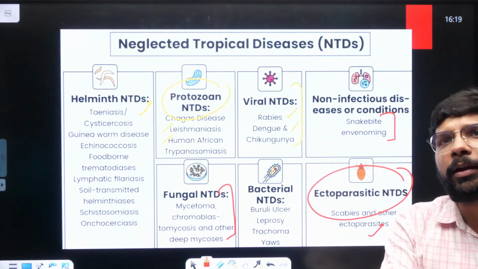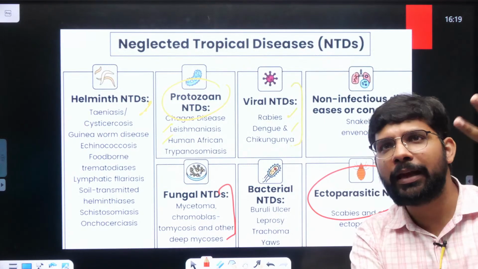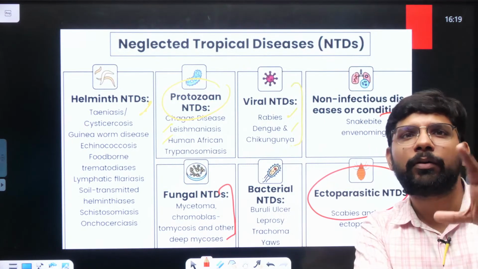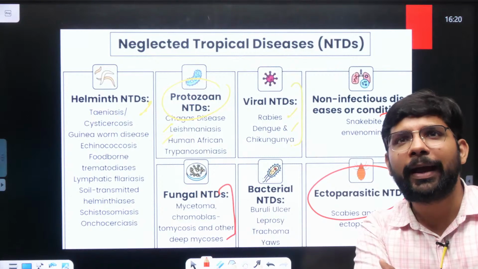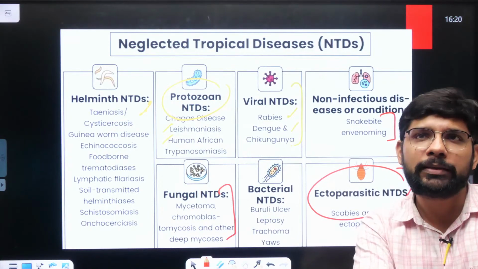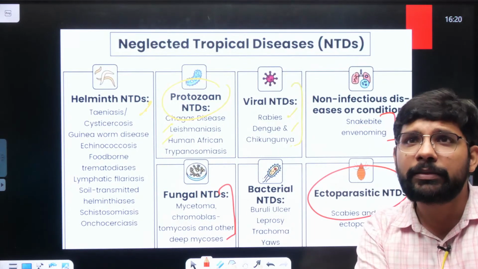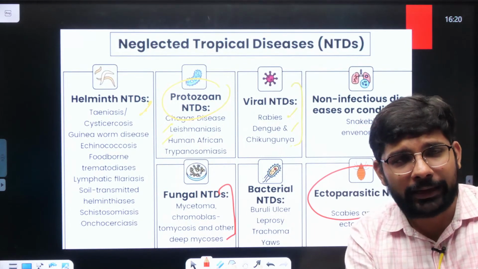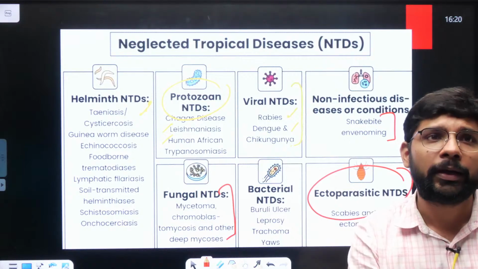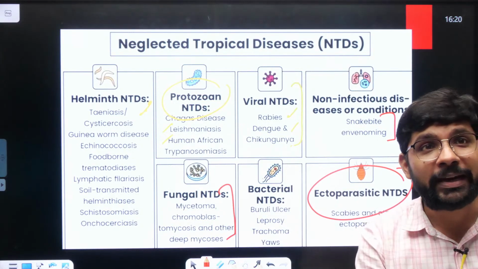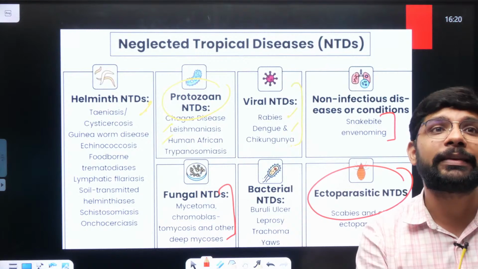In the prelims there can be a question where they give four names of diseases and ask how many of them are NTDs, which ones are neglected tropical diseases. Or statements about whether a neglected tropical disease is in the government's immunization program or not.